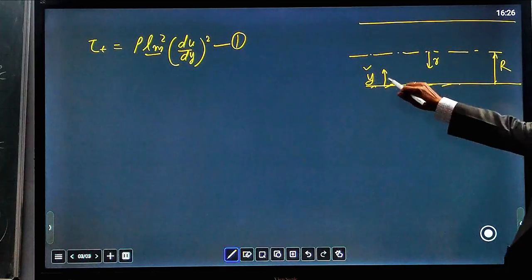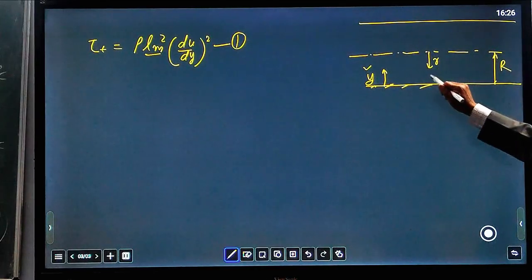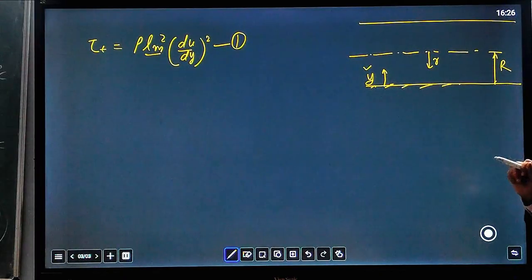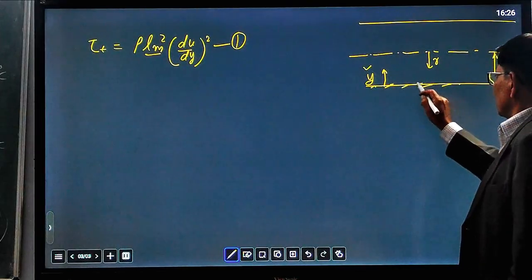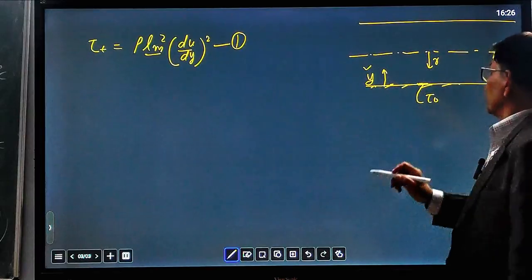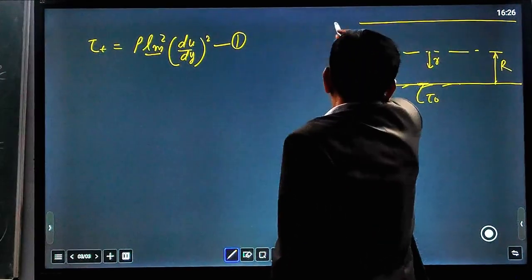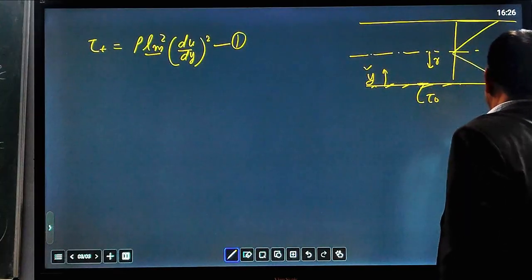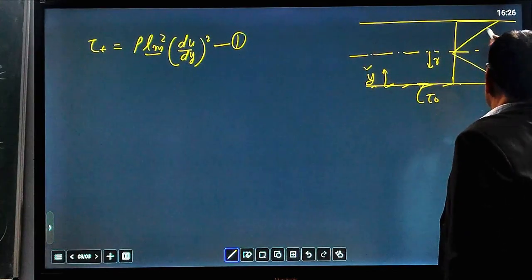From the surface we take y, and from the center we take small r, and the distance from the center to the wall is the radius of the pipe. Here you get a shear stress tau naught at the surface, that is the maximum shear stress. That we described earlier.